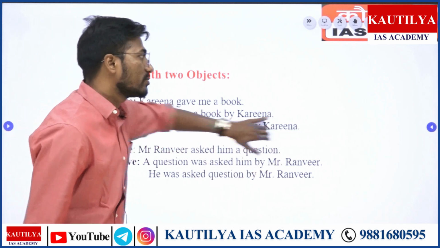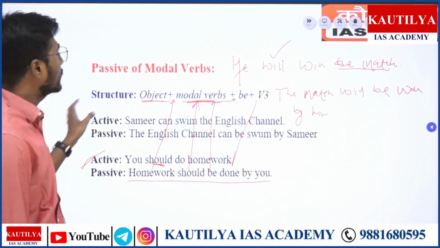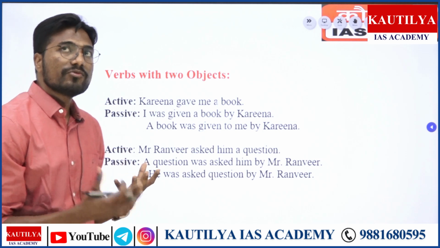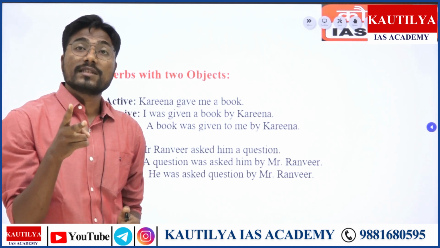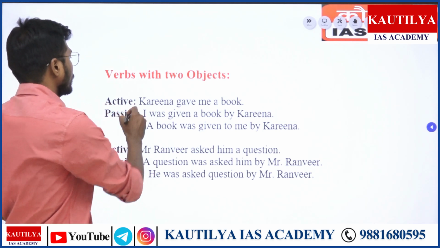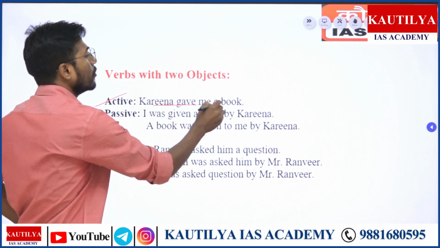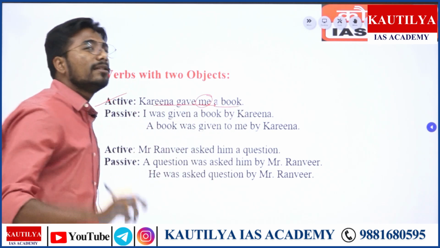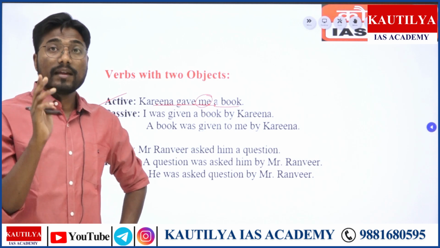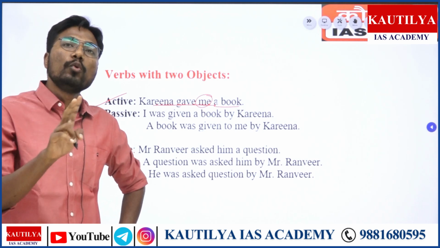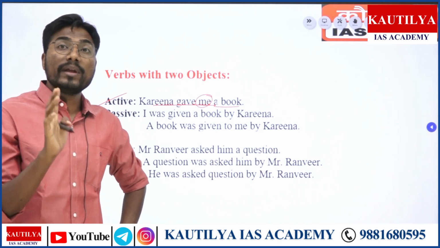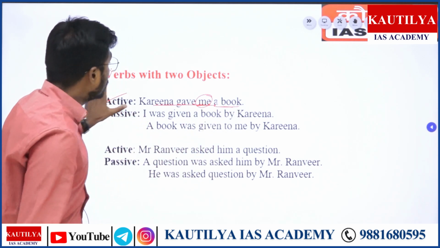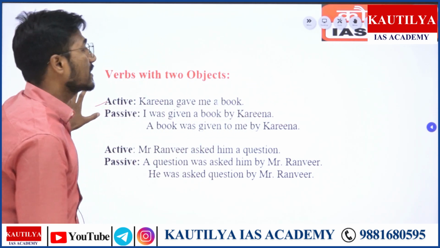Then I'm sure that you understood this, right? Yeah. Then verb with two objects. Now there are sentences wherein there can be two objects. Looking at it, say Karina gave me a book. So here me and book are two objects. And these can be solved in two ways. Karina gave me a book. So here me and book are two objects in this particular sentence.